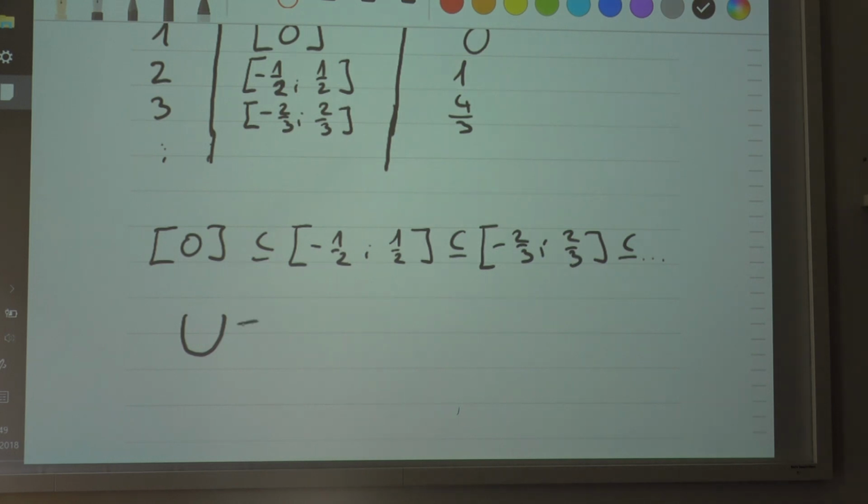So what's going to be the union of these intervals? Or the image of the union, let's say, of these intervals. You can see this here, so this is going to be 1 minus 1 over n. The union of these intervals will be equal to the open interval from -1 to 1. So that's actually what we get out of it. All right. So we find out what this interval is going to be like.